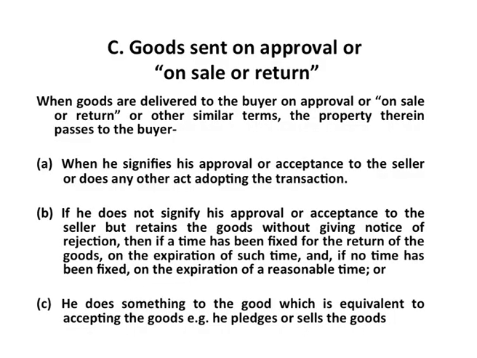And the third situation is he does something to the goods which is equivalent to accepting the goods, that is he pledges the goods. Now, in this example B, what he does is he takes this jewelry and goes and pledges it somewhere, or he sells it somewhere. Now, this act of his is also equivalent to accepting the goods, accepting the fact that he has bought the goods, and the moment he does that, ownership is transferred to the buyer.